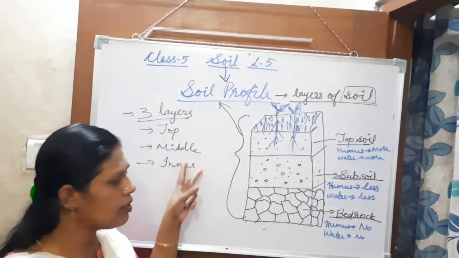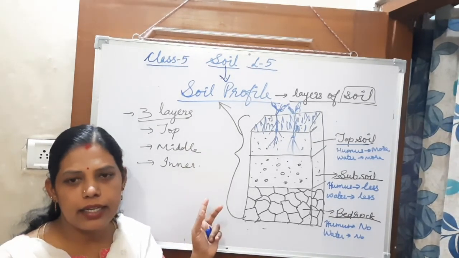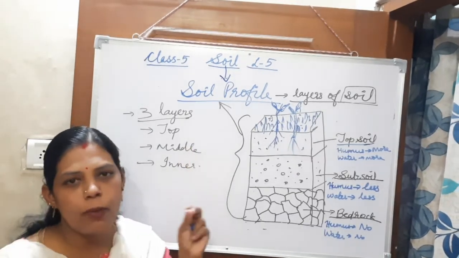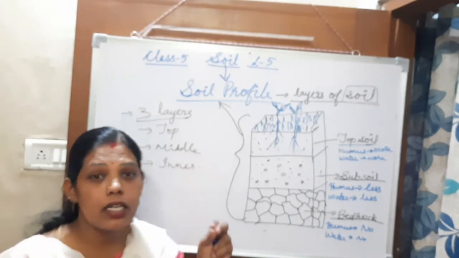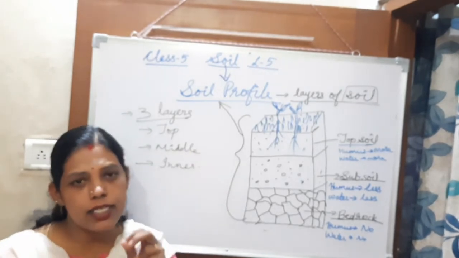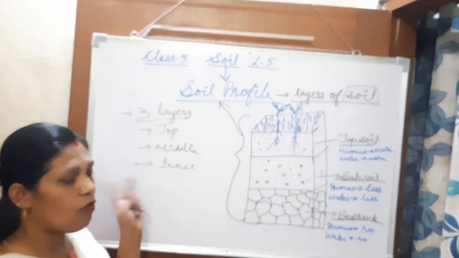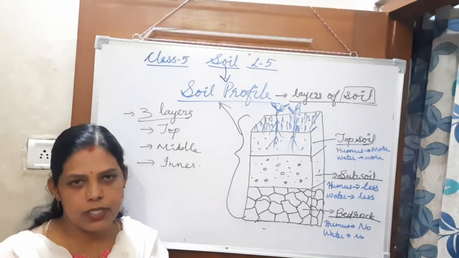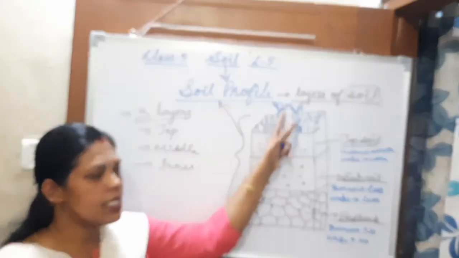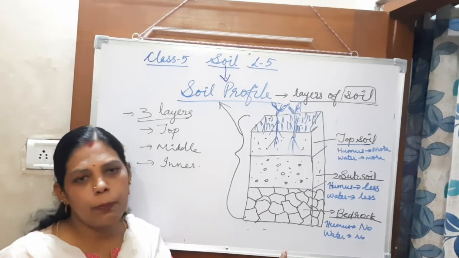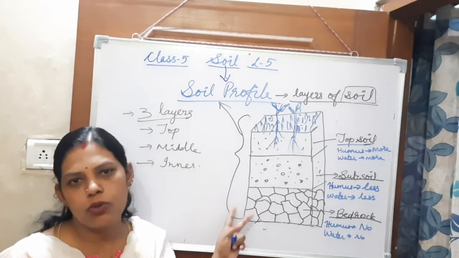That means the soil is made up of these things. And then what is present in the soil? Air, water, and microorganisms. Then this is the soil profile. So these topics you learned today.